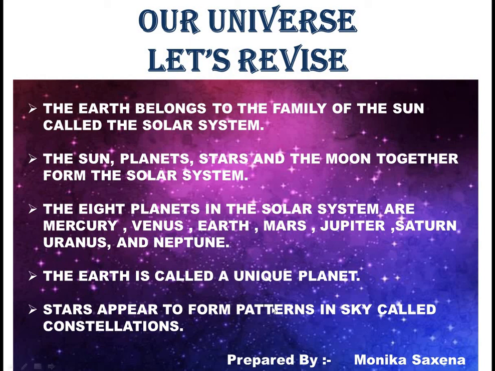The Earth is also called a unique planet. Stars appear to form patterns in the sky called constellations. So, besides the planets, the universe also has the sun, the moon and the stars. So children, we should take care of the earth as it is the only planet with life on it.